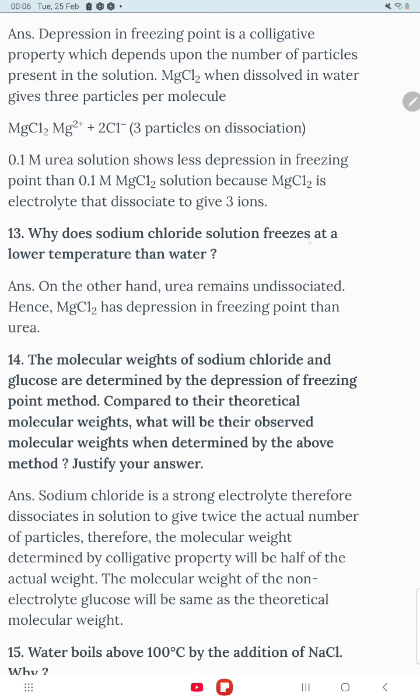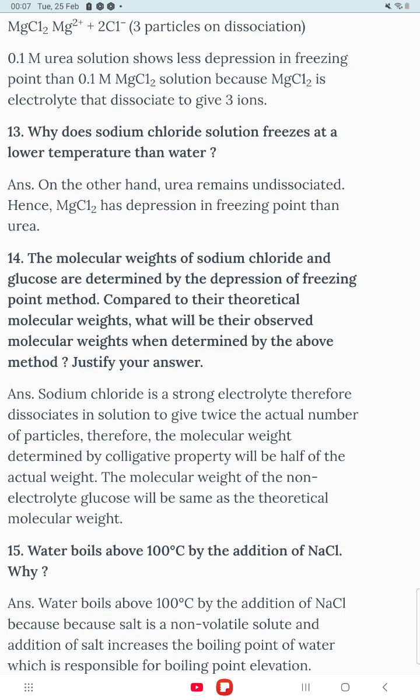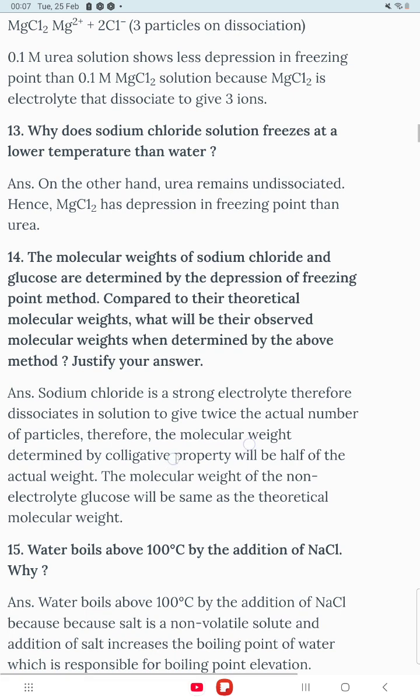Why does sodium chloride solution freeze at a lower temperature than water? Because of depression in freezing point. The reason is that NaCl has more ions, so the vapor pressure is decreasing, and it is going to freeze at a lower temperature.